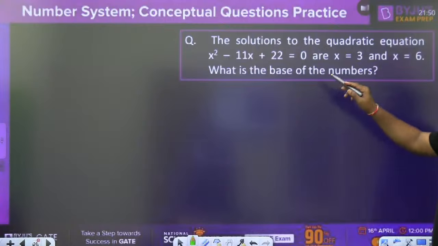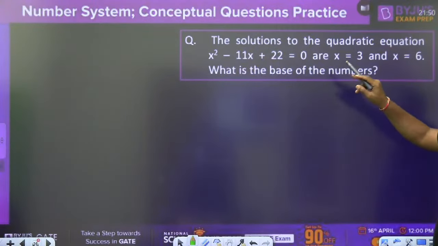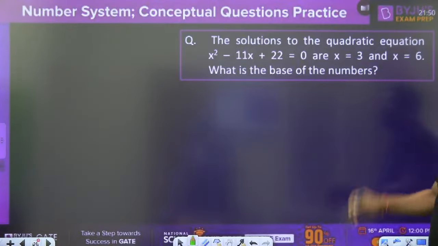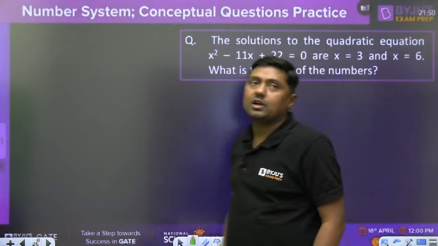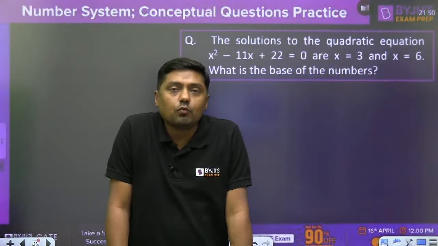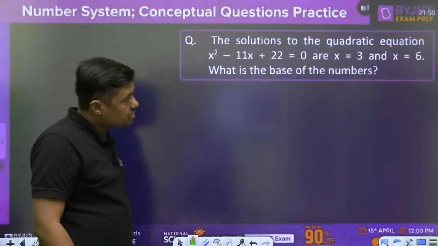Then this is the solution to the quadratic equation x square minus 11x plus 22: x is equal to 3 and x is equal to 6. What is the base of the number? Tell me, now tell me what is the base. That is a question from Morris Mano, a standard textbook.